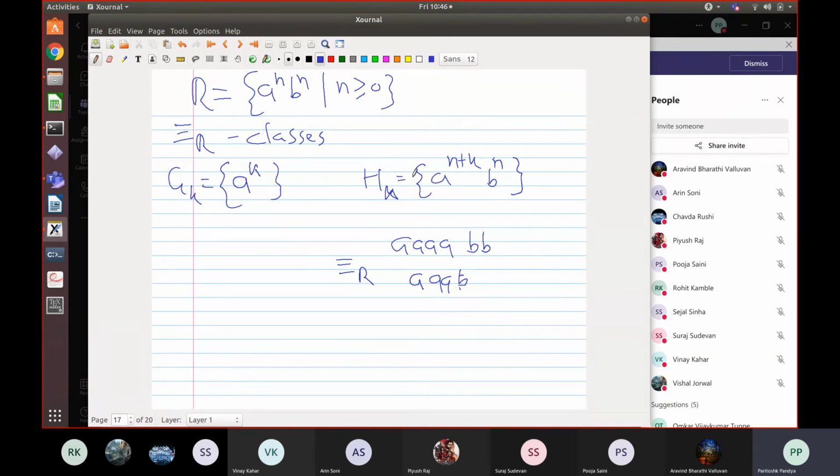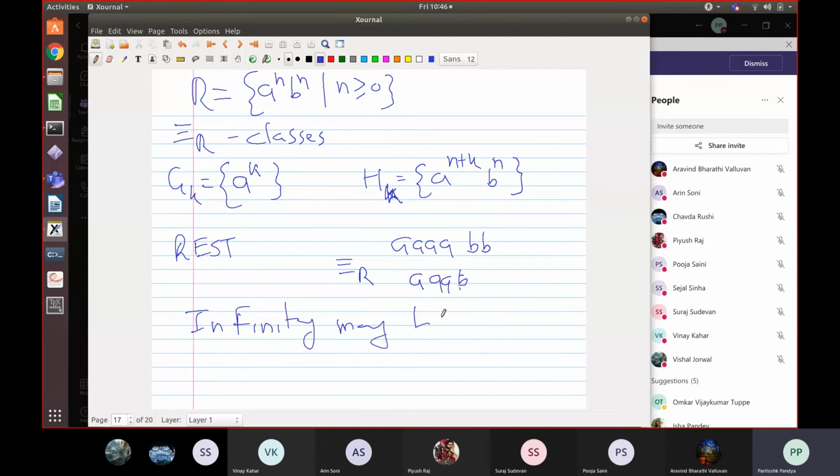So my claim is that for every different k you get a different class, and hk and hk minus 1 have got strings which are not equivalent. Similarly, gk and gk minus 1 are not equivalent, and then all the words which are not in gk and hk form the rest. They also form an equivalence class by themselves. So for every k I've got infinitely many equivalence classes.